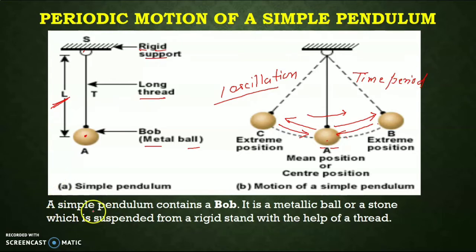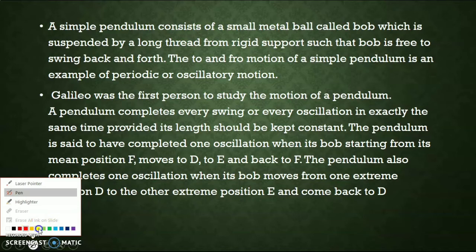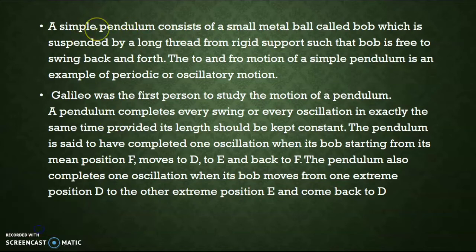Okay, just see, a simple pendulum contains a bob. It is a metallic bob or stone which is suspended from a rigid stand with the help of a thread. Now we can define it in words. A simple pendulum consists of a small metallic ball called bob, which is suspended by a long thread from a rigid support.